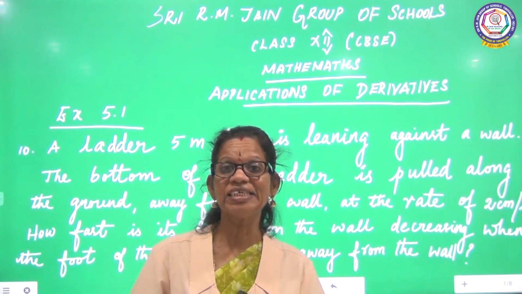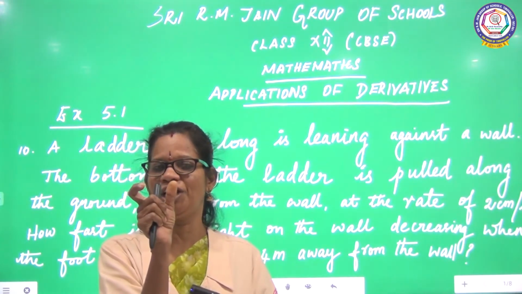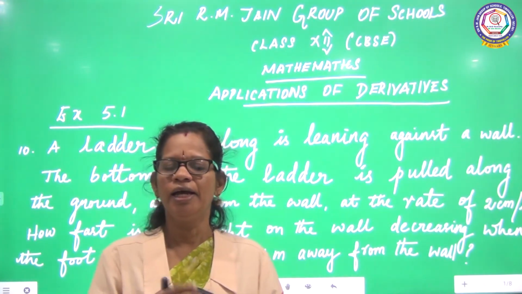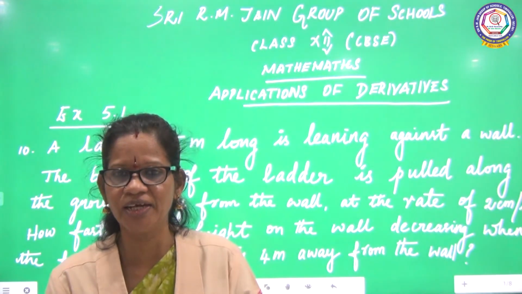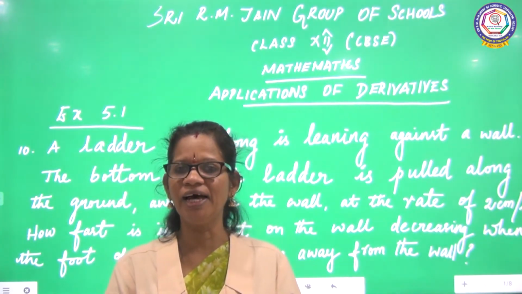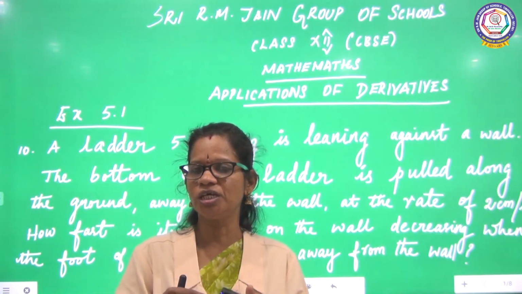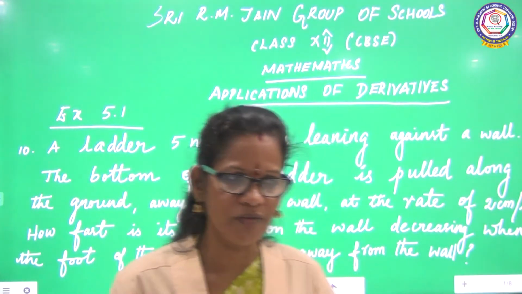We are discussing the 6th chapter, that is application of derivative. The word derivative, instantaneous rate of change, that means immediate. Instantaneous rate of change means immediate change, right? It is the ratio between the instant change of the dependent variable with respect to the independent variable.